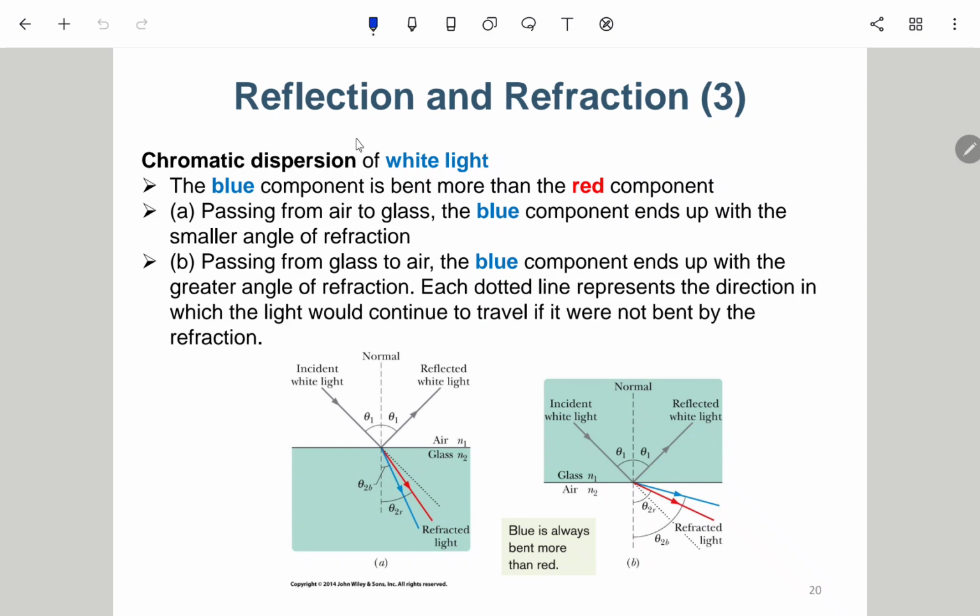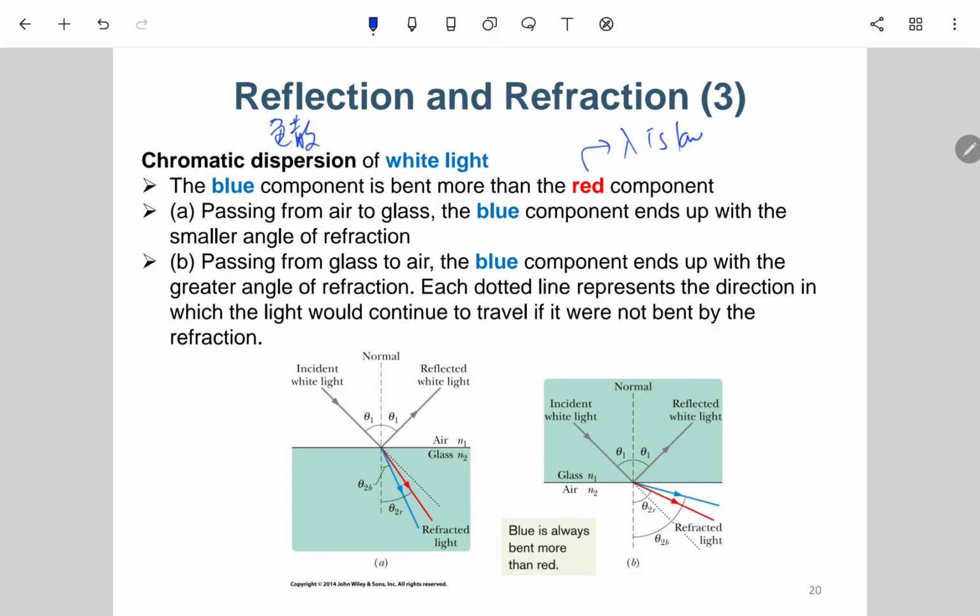So here we talk about another property called chromatic dispersion. Chromatic dispersion，中文叫做色散。OK，光的色散。OK, chromatic dispersion of white light 就是白光的色散。OK, the blue component is bent more than the red component。这里的红跟蓝不是真的指红色而已，或者蓝色而已。这里的红跟蓝是指说这个是 lambda 比较大的